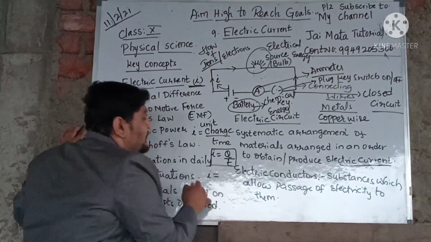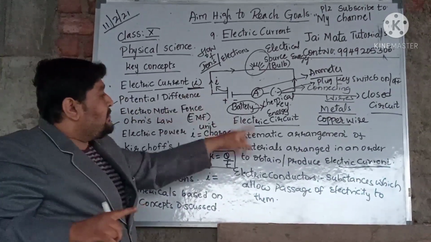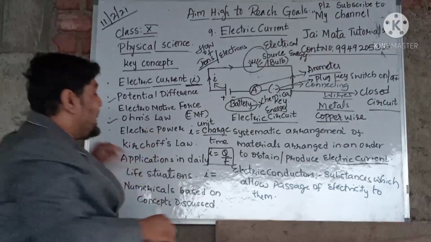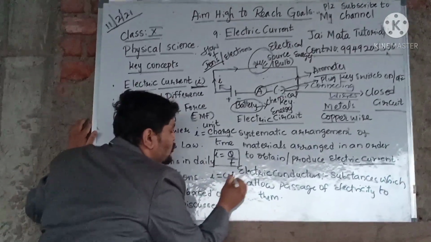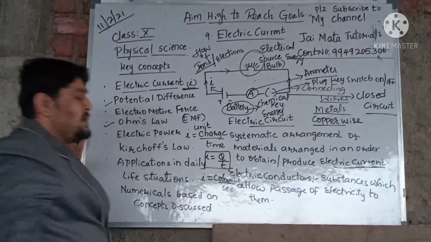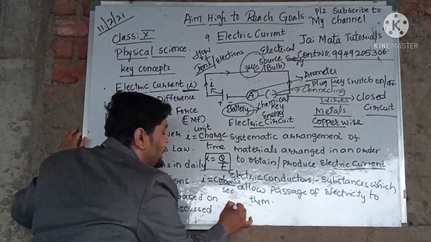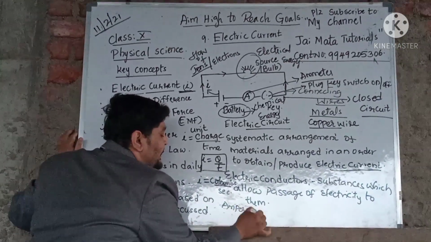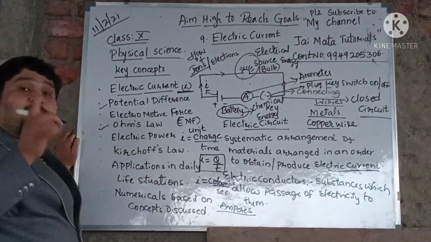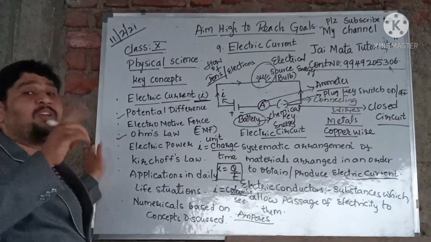So current, which is denoted by I and measured by an ammeter, is given as charge, which is measured in coulombs, per second, which we say as coulombs per second. And current is measured in amperes, because we are using an ammeter. The ammeter is the instrument or device which we use to measure current.